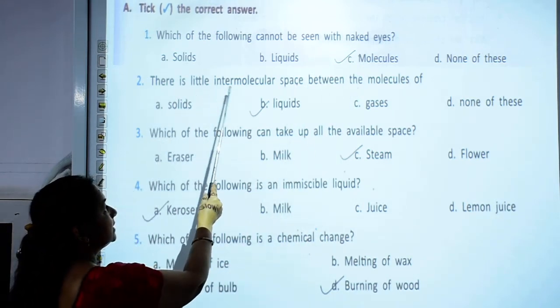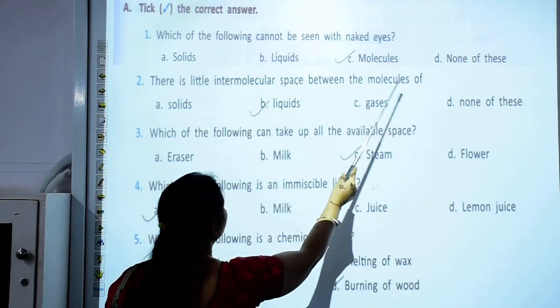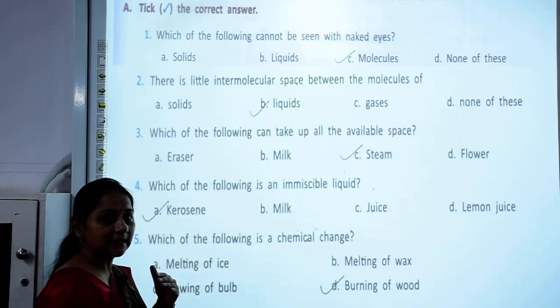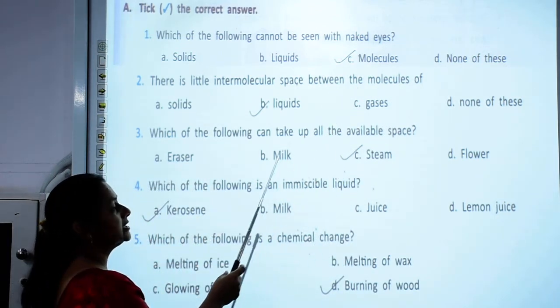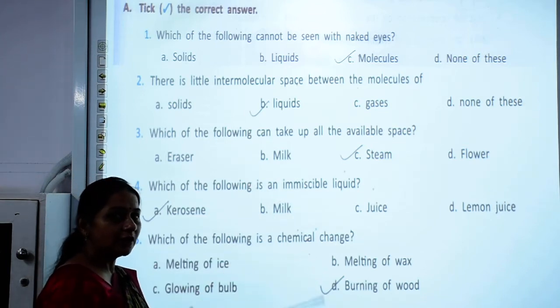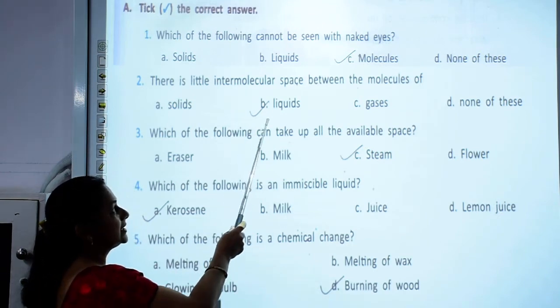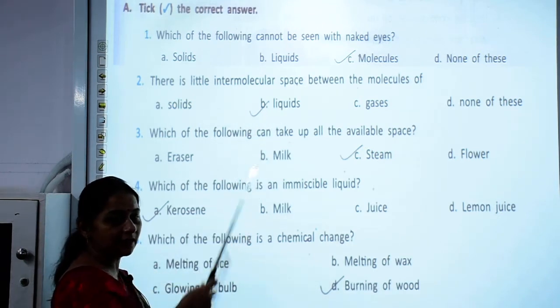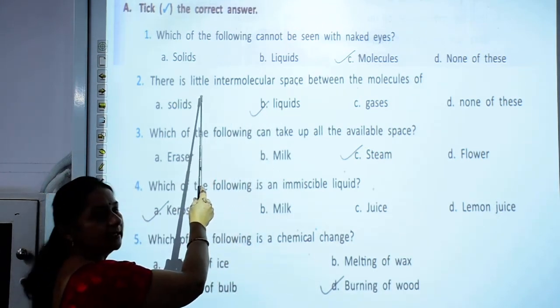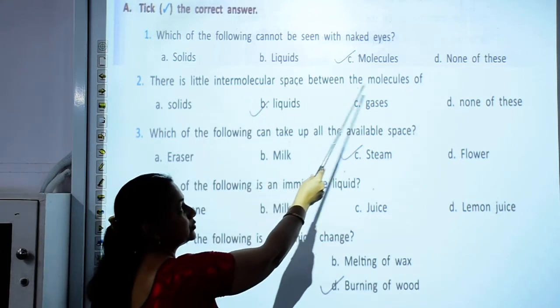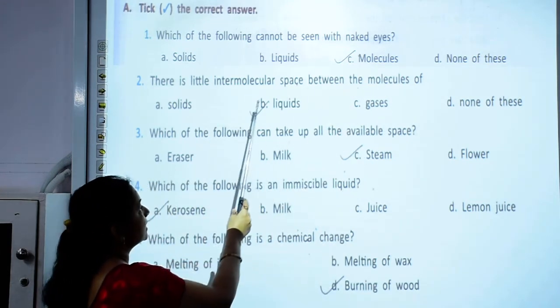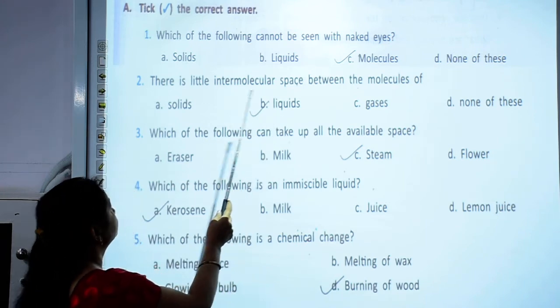There is little intermolecular space between the molecules of... Little intermolecular space means the molecules are not as closely packed as in solids. So, that state is liquids. The correct answer is liquids.